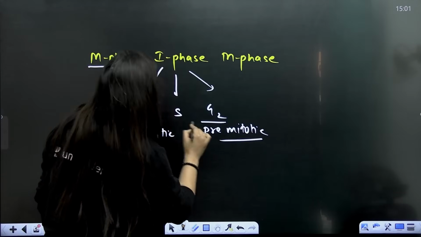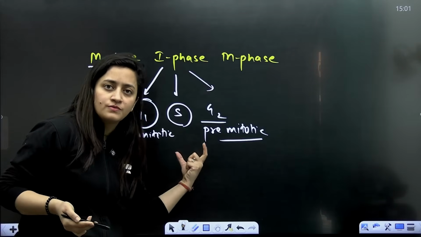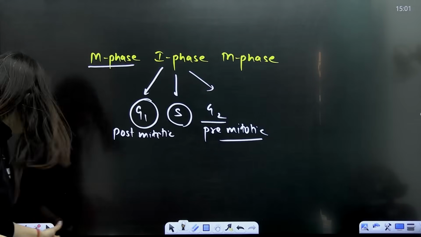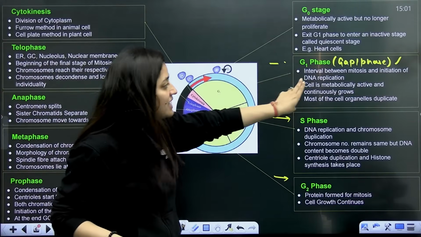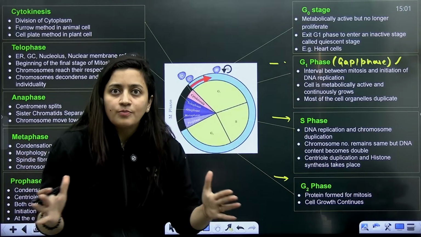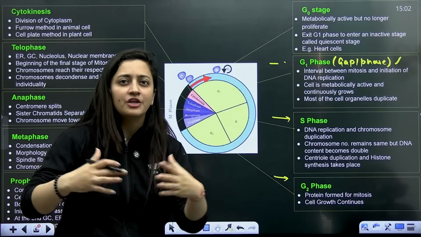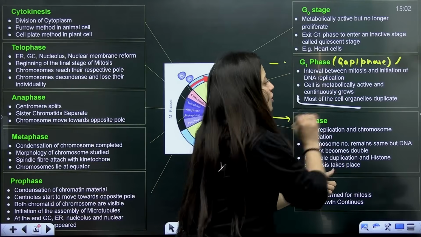Actually it is the S phase where the DNA will duplicate its genome and the number of chromosomes will remain the same, and the centriole duplication will also occur here. So this is as per NCERT. Let's have a quick revision. G1 is the phase in between mitosis and initiation of DNA replication. The cell is metabolically active and cytoplasmic growth is there. All the enzymes required for replication will be synthesized there. The ATP, nucleosides, whatever is required will be synthesized here, and most of the cell organelles will duplicate.